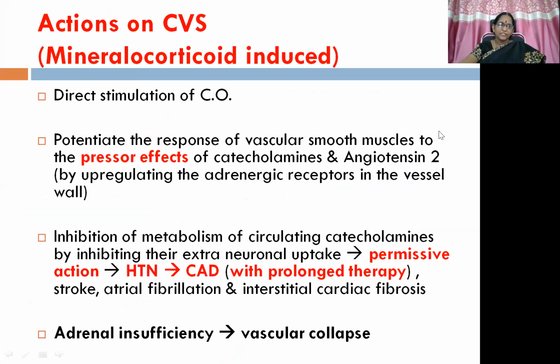Then actions on the CVS, which are most probably mineralocorticoid induced. So there is direct stimulation of cardiac output. It also potentiates the response of vascular smooth muscles to the pressor effects of catecholamines, again a permissive action, and of angiotensin 2, by upregulating the adrenergic receptors in the vessel wall. Along with that, there is inhibition of metabolism of circulating catecholamines by inhibiting their extraneuronal uptake. This is again a permissive action. So catecholamines will be there because of reduced uptake.